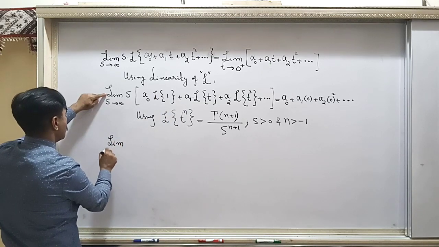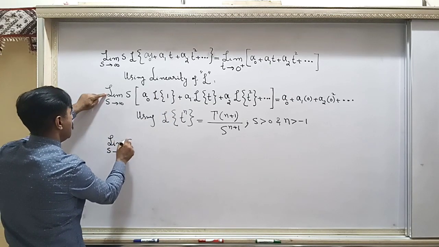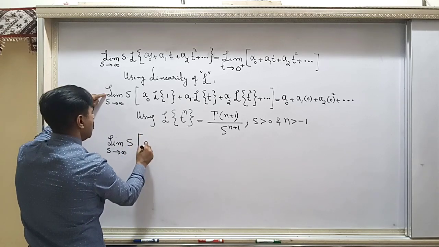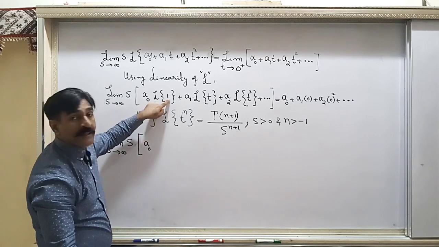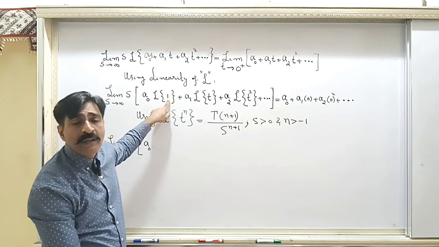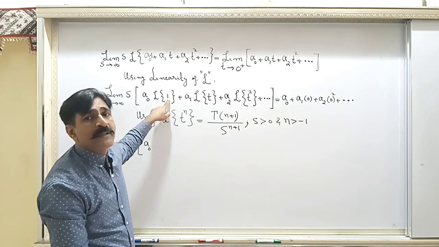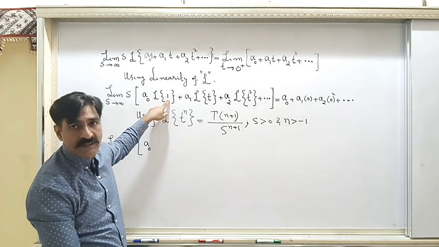Limit s approaches to infinity as such, a naught. You have a1, Laplace transform of 1. By the way, this you already know, Laplace transform of 1 is 1 over s.